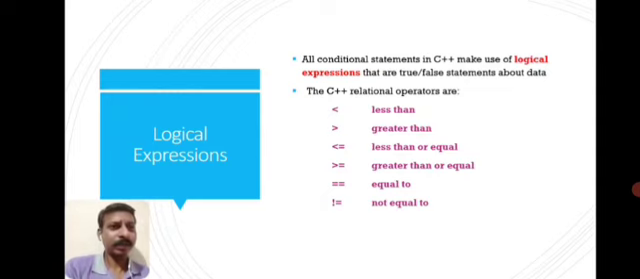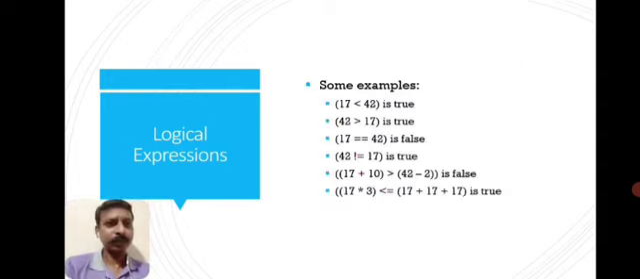Less than, greater than, less than equal to, greater than equal to, and for equal to we are using two equal symbol, not a single equal symbol. For comparing whether two values are equal, we are using two equal to symbol. Please remember that. And for not equal to, exclamation and equal to. So they are used together with the data. Data will be added left and right to this relational operator. So we will see the examples.